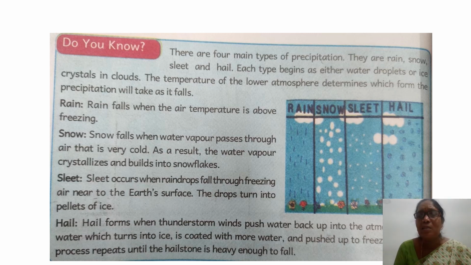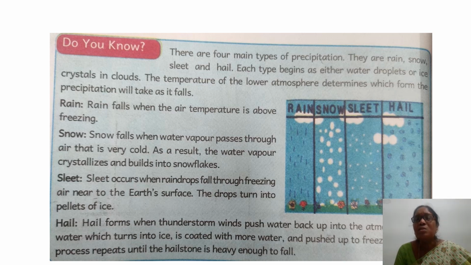That's called sleet. So when raindrops fall through the frozen air to the surface, రెయిన్ డ్రాప్స్ change into balls of ice. That's called sleet. So this is all.